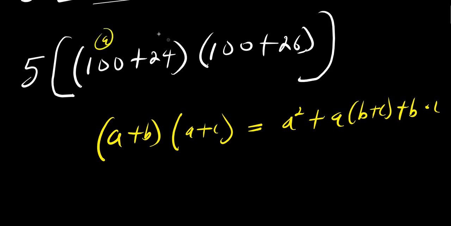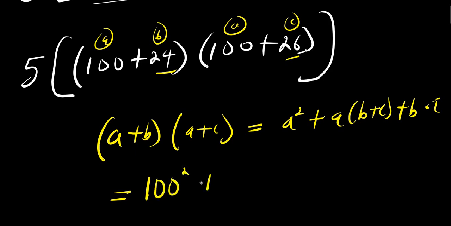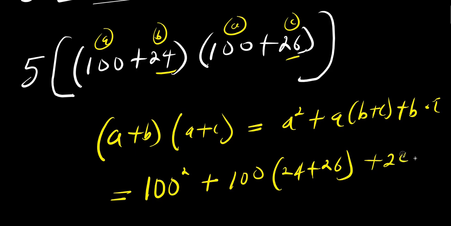This is my a, this is my b, this is my a, this is my c, because b is different from c. So that means you simply have 100 squared plus 100 times 24 plus 26 plus 24 times 26.